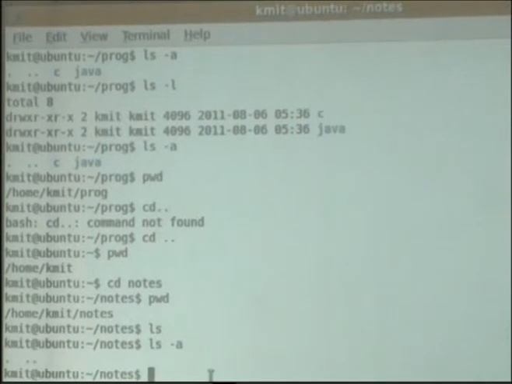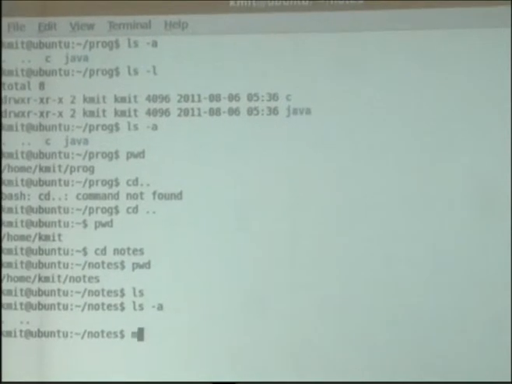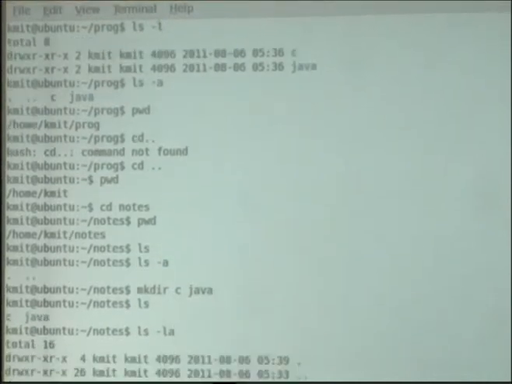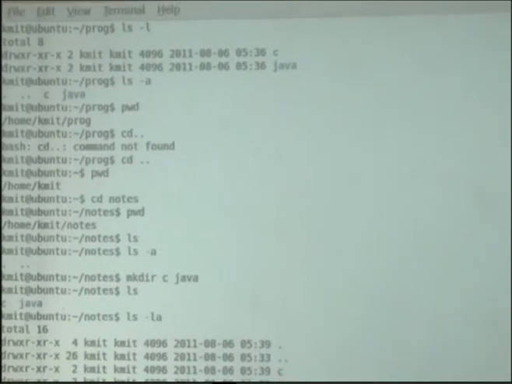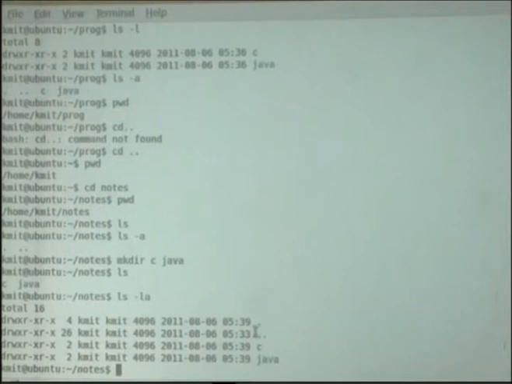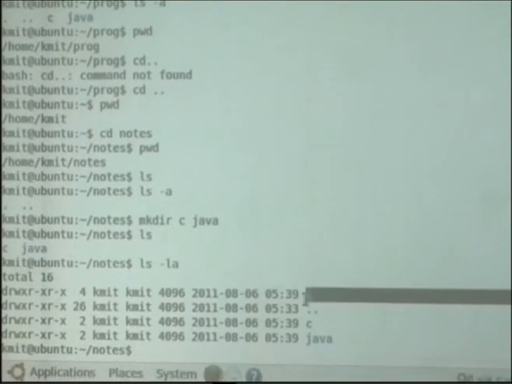Here I can create two more directories with mkdir, C and Java. When I do ls with the long option, it gives me hidden files and all the files with long listing. You see here, the entries are the current directory and the parent directory. They are not files, they are directories.